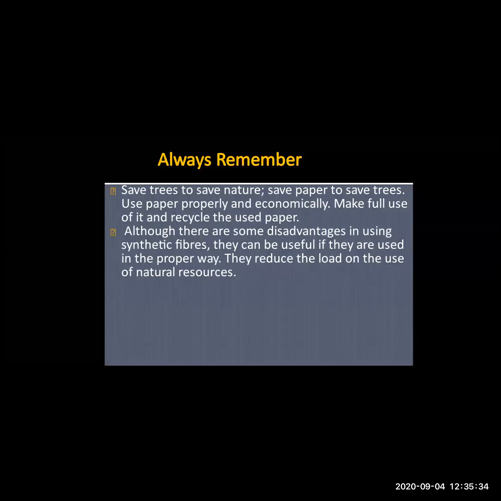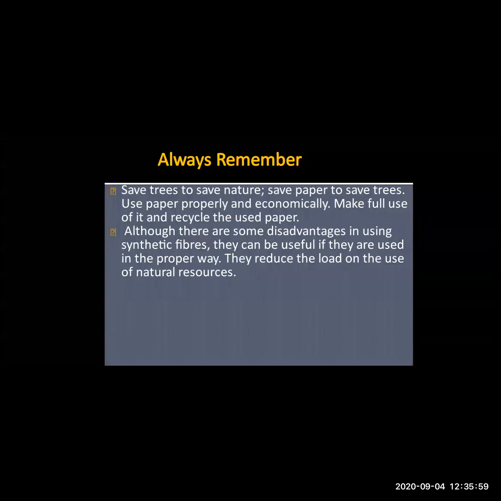We should not waste paper. Then the recycling of paper can be used, which means the waste papers which we give are recycled and again used as paper. So this is a good quality of paper, that we can use it by recycling.